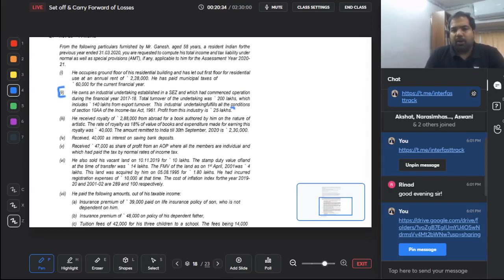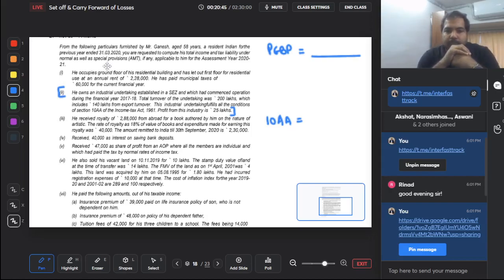Please try and calculate what will go to my PGBP first. I want that answer. And second, what will be my 10A deduction? I want both the answers. Over to you all. Please try this. This is the first 5 years because it started in 2017-18. How much will be my PGBP profits, guys?